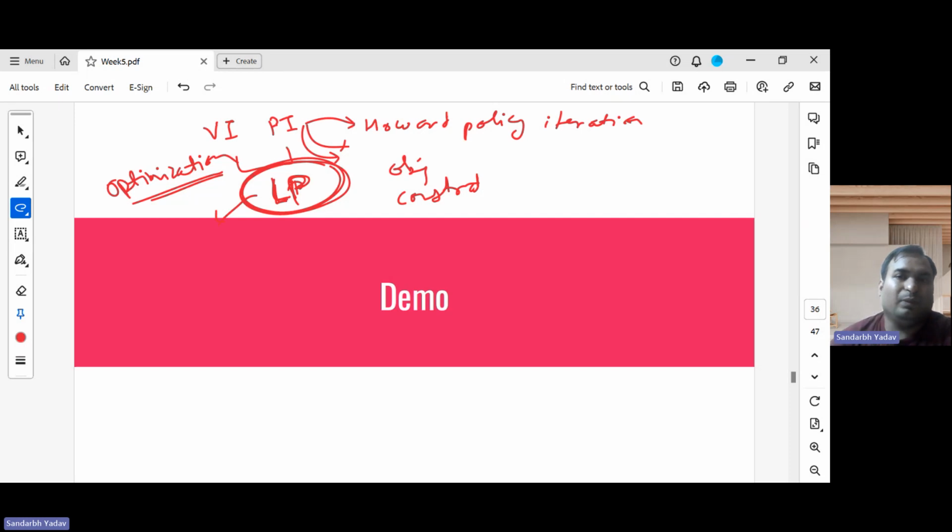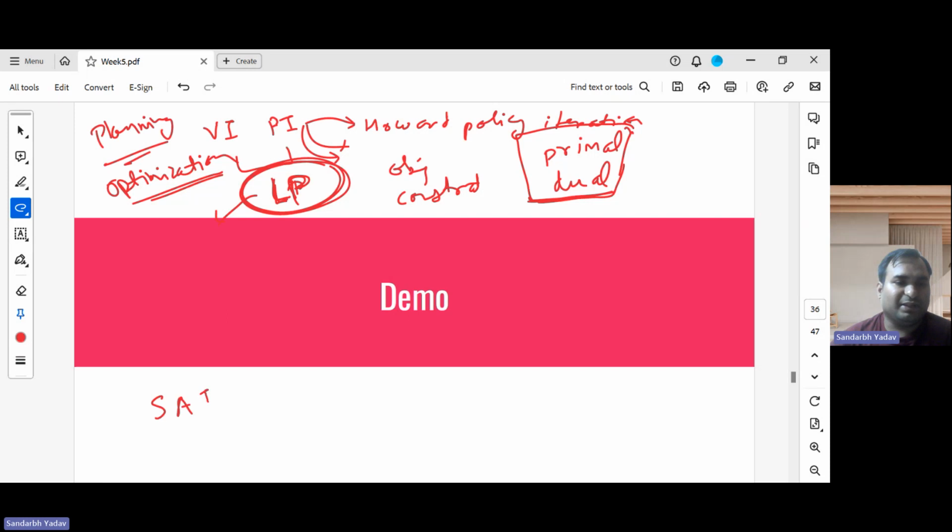So this solving of Bellman optimality equation is converted in an intelligent way to an LP, and the solution of this LP corresponds to our optimal behavior. And this can be done in two manners, as is the case with any LP problem. You can either formulate primal or dual. So all those equations are there. Maybe if you want to have a look, you can look at this LP formulation also. So these are the three ways in which planning is done. Remember, in planning we have access to the transition probabilities, so it is a computation problem only.